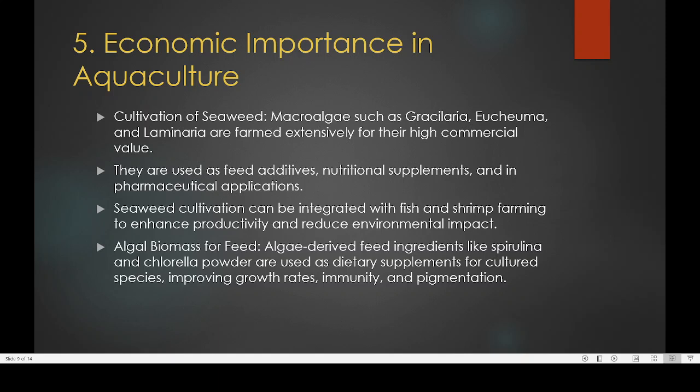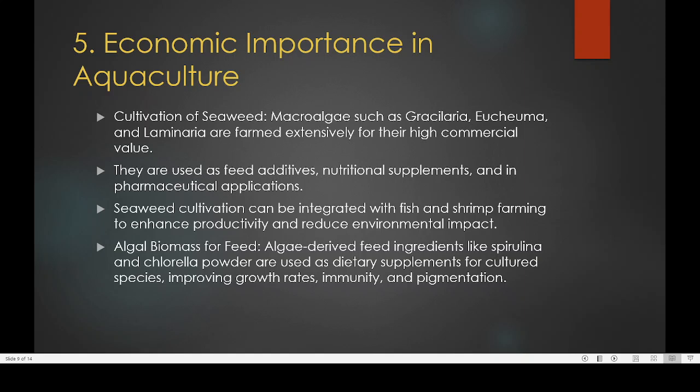Here you can see that this is known as a red algae. This red algae is used as food by human beings as well as for shellfish. Especially if you go to Japan, the Japanese people are very famous for utilizing this algae. They prepare a lot of curries using algae.